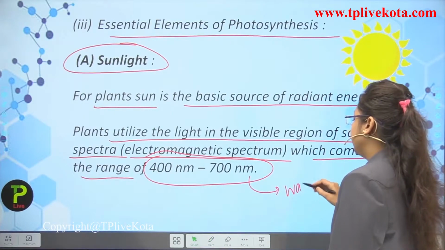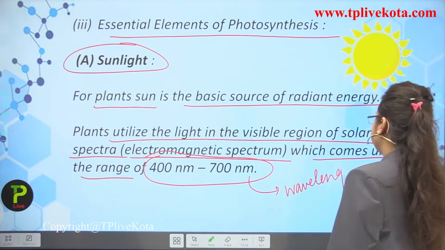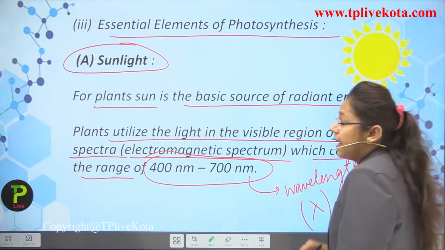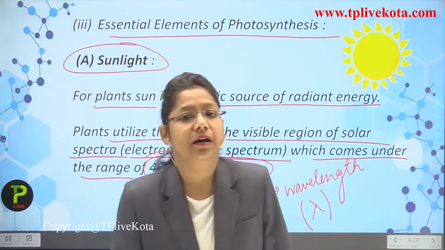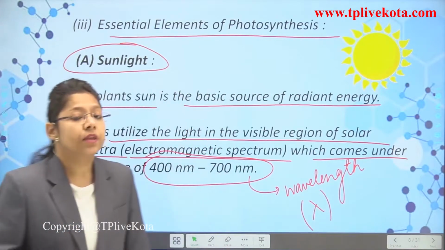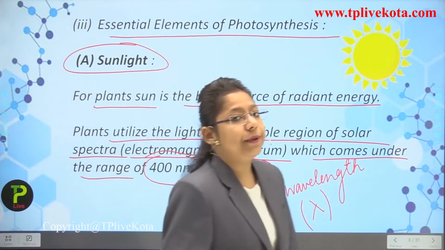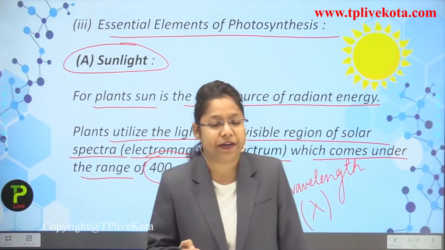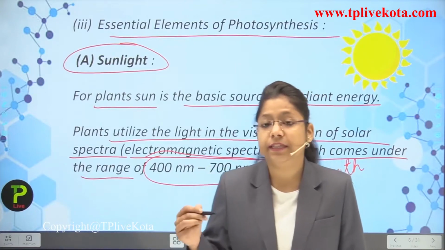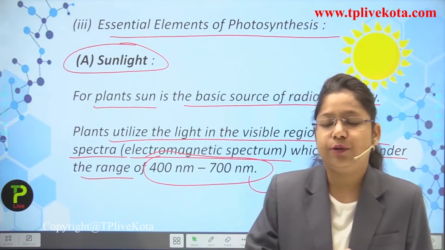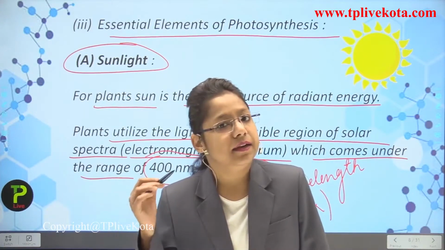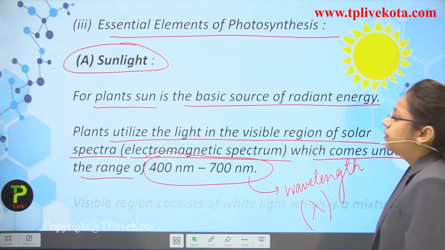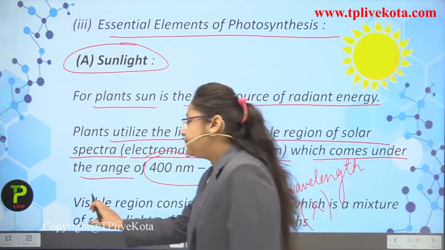This is the wavelength range of the spectrum, which is represented by this sign, and this sign is known as what? Lambda. You have discussed this in physics also. So in the electromagnetic spectrum, the range is between 400 nanometers to 700 nanometers.